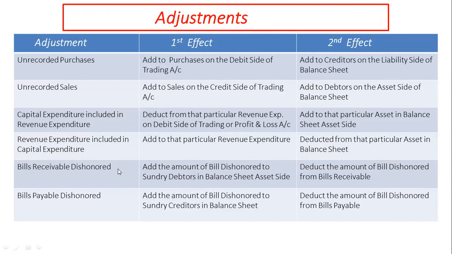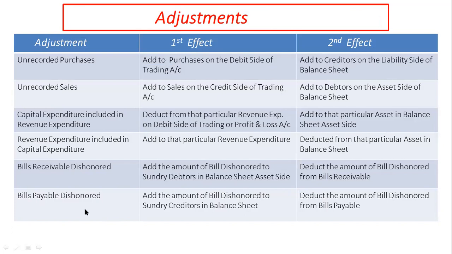Next adjustment, bills receivable dishonored. First effect is adding the amount of bill dishonored to debtors in balance sheet asset side, and second effect is deducting the amount from bills receivable.